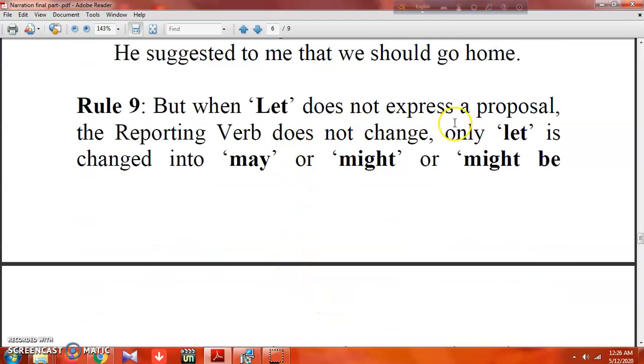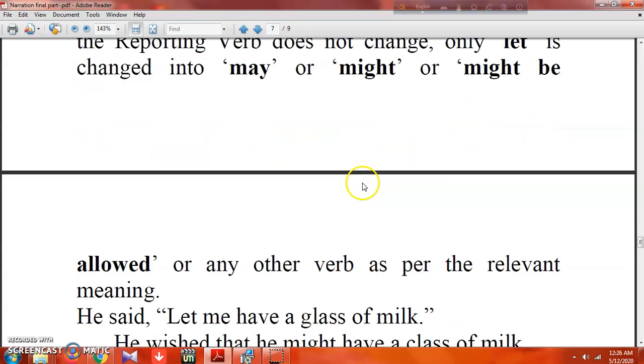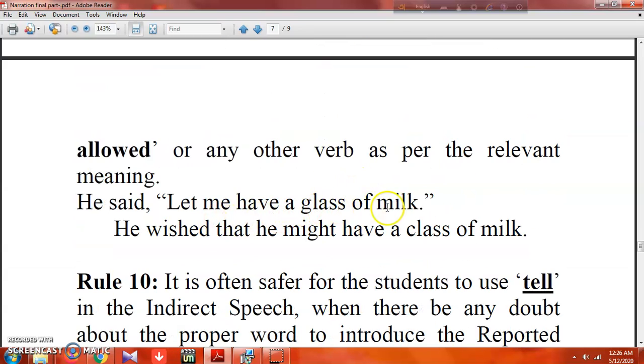But if let doesn't express any proposal, that very time you can use may, might, be allowed to. So, let me have a glass of milk. He wished that he might have a glass of milk.